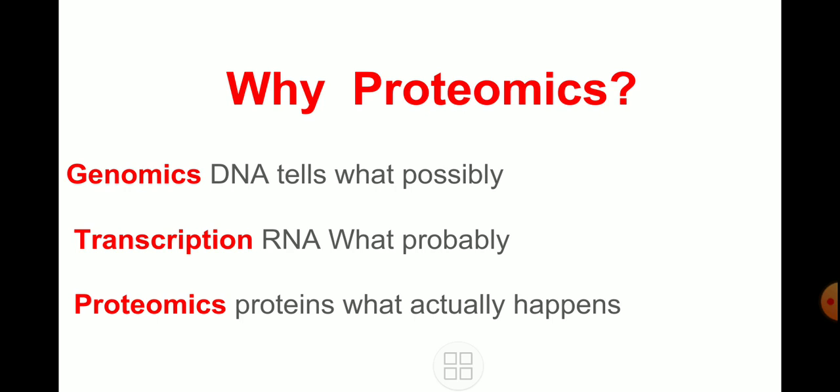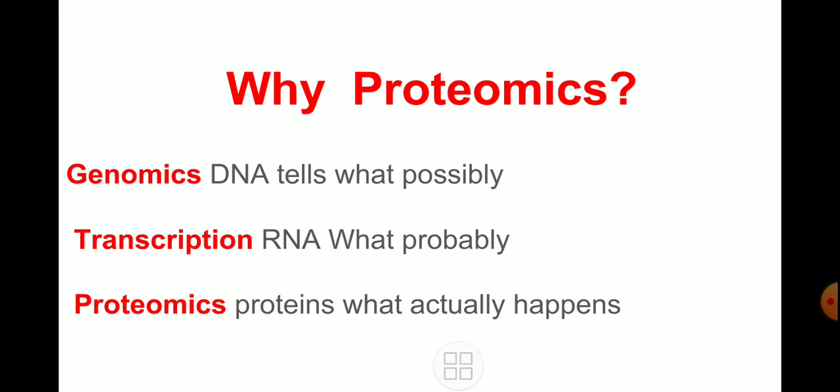While studying the transcription process, the RNA changes, but in the case of the protein, what actually happens can be studied with the help of the proteins. Keep in mind, this is the synthesis of a protein.